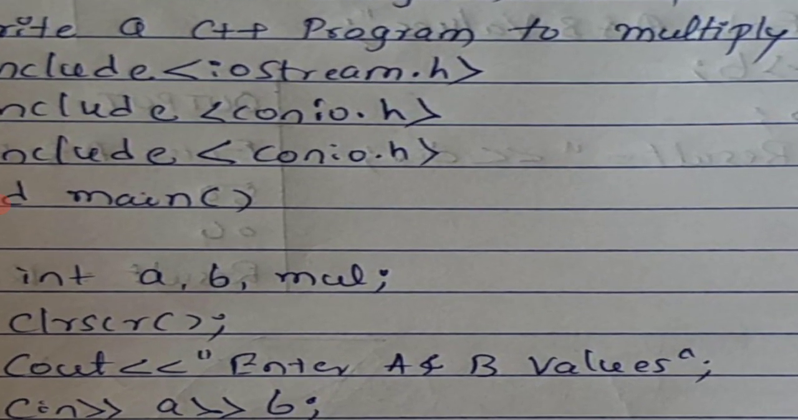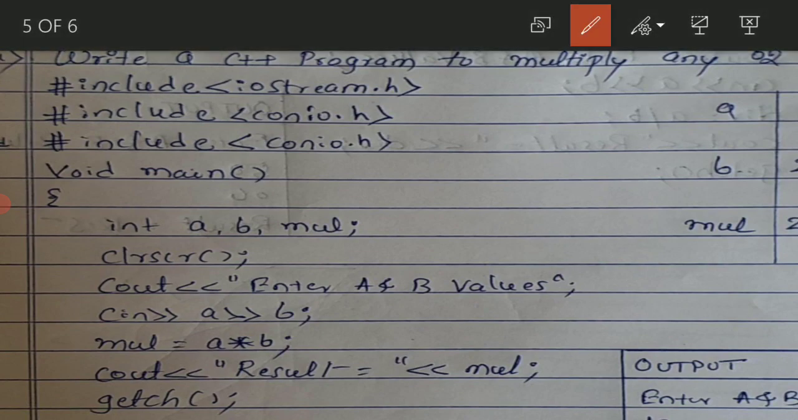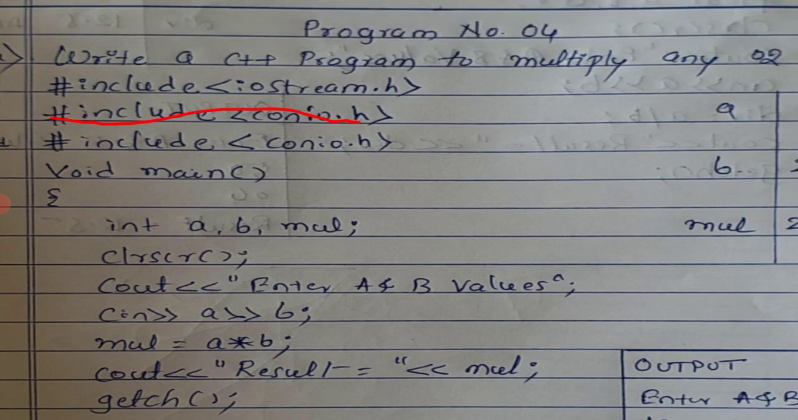Here we are given again the same thing, those two header files, hash include iostream.h, hash include conio.h. One line is repeated here, we will ignore that particular part. Hash include iostream.h, we write this one for what purpose? For the cout and the cin, and conio.h is for getch and clrscr. Fine. Now we'll come to the program.